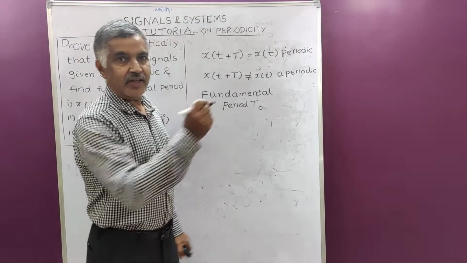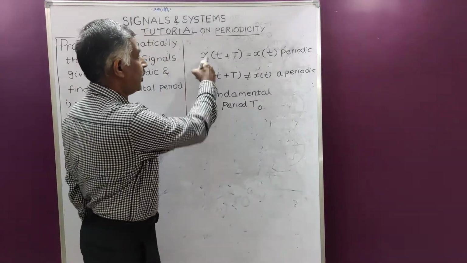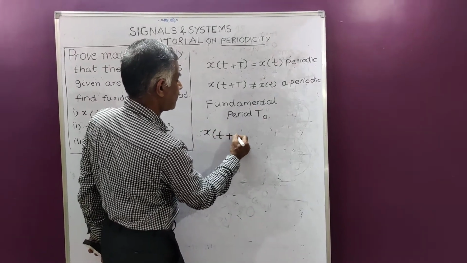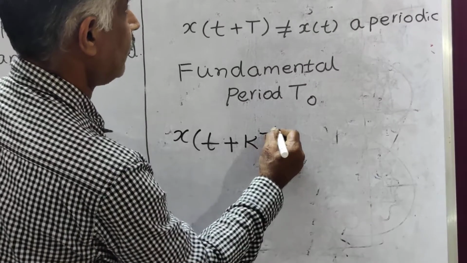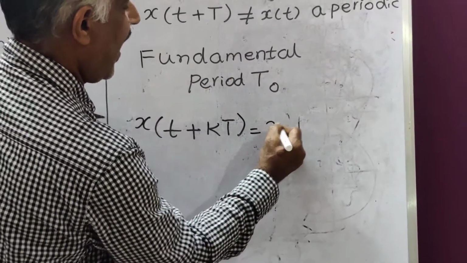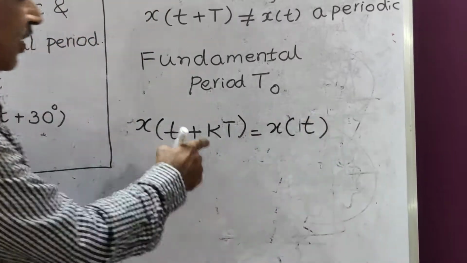I will write what I explained now: x(t + kT) = x(t).